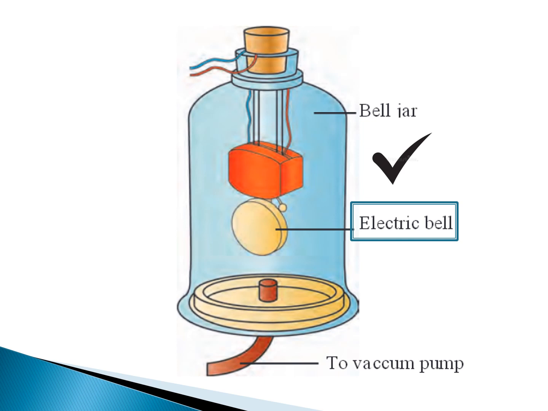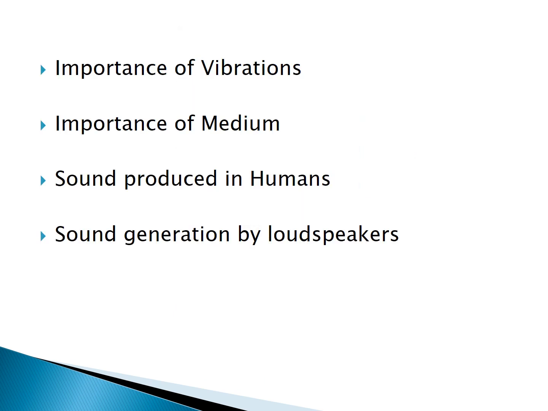Because there are cycles, there will be frequency, and because there is frequency, you will be able to listen to the sound. So medium and vibration both are very, very important for sound to be heard. So these are the two experiments which basically help you understand that vibration and medium both are important for sound to be generated.